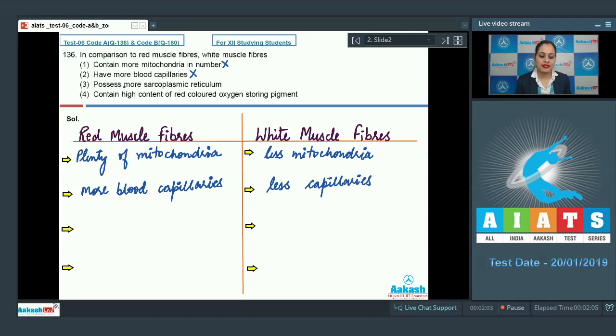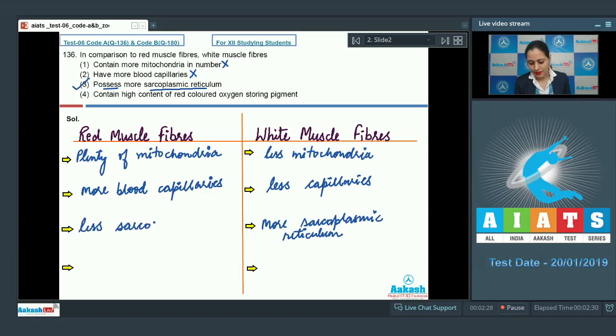The next option given is possesses more sarcoplasmic reticulum, and this is a correct answer to our question because white muscle fibers possess more sarcoplasmic reticulum, whereas red muscle fibers contain less sarcoplasmic reticulum.